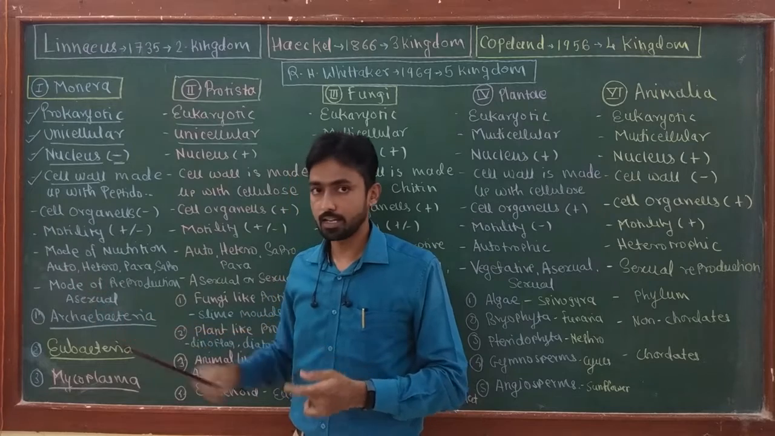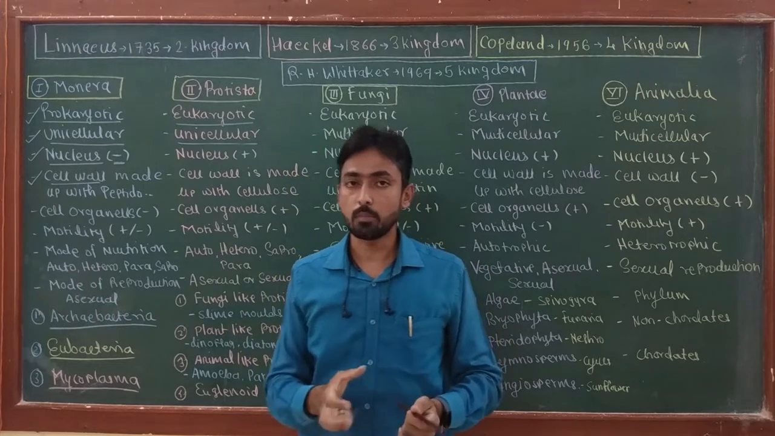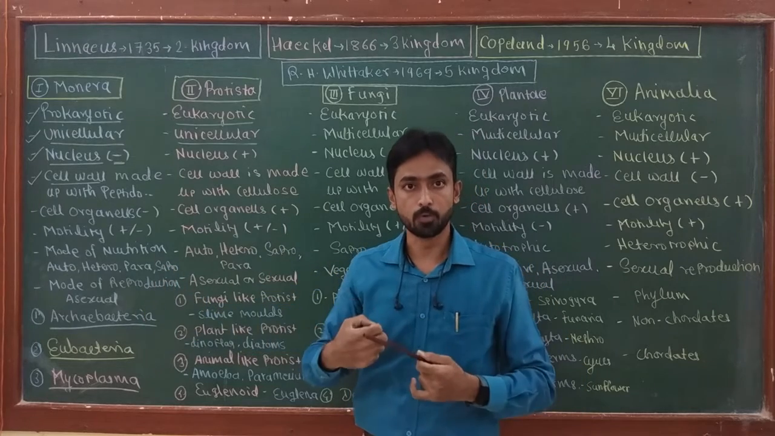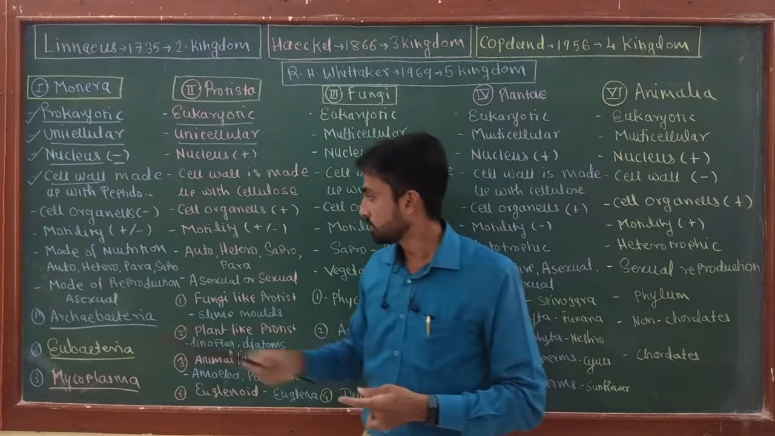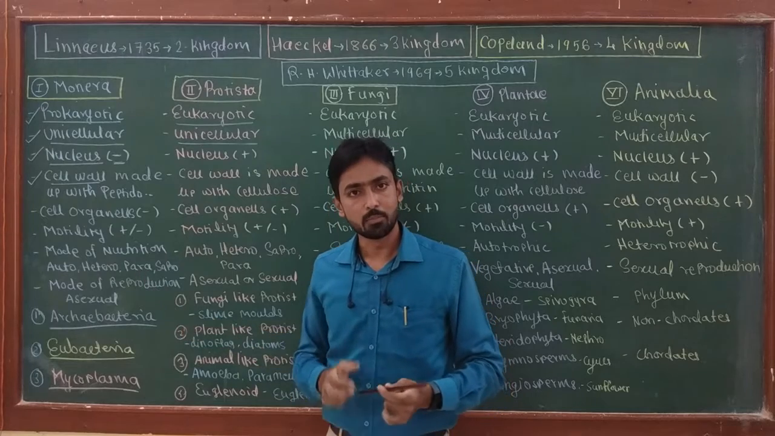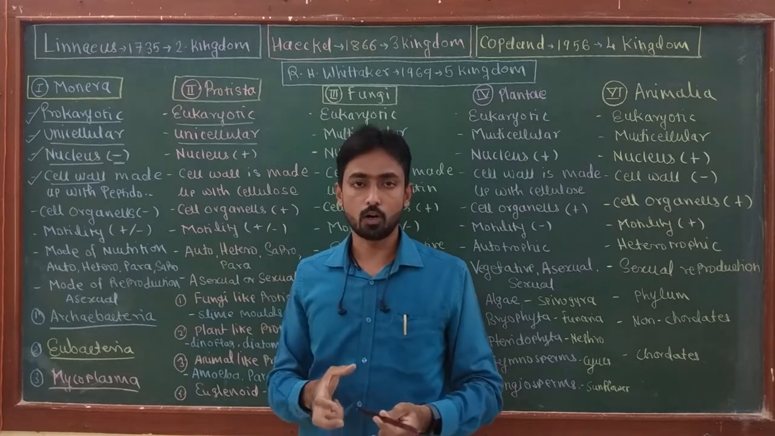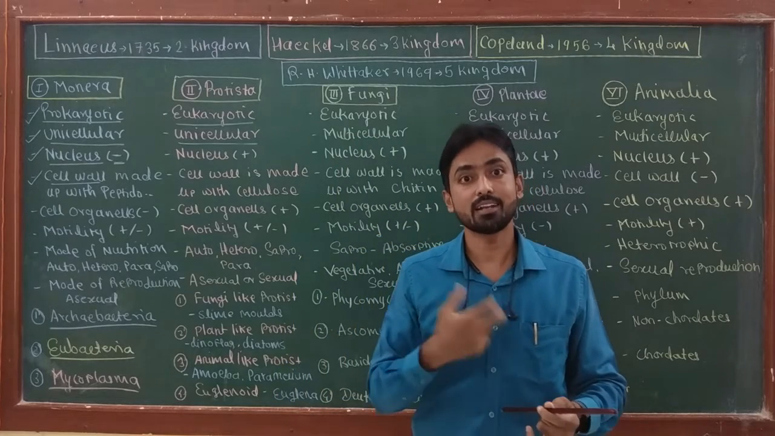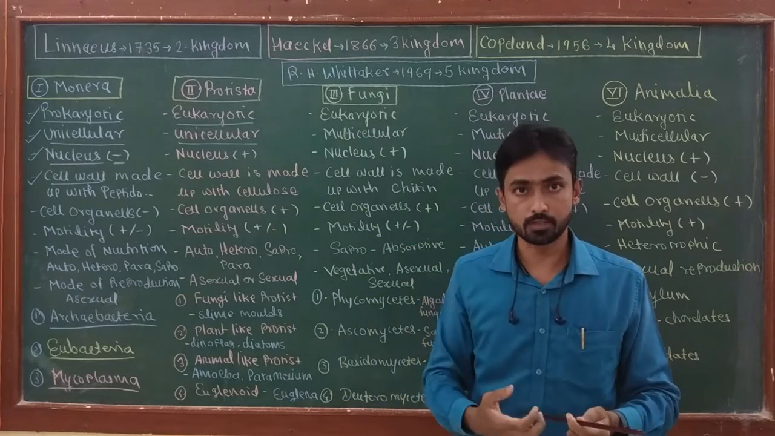Then some bacteria are heterotrophic, that means they are not able to make their own food material. They depend upon autotrophic organisms for food and energy. Some Monerans are parasitic, meaning they depend on other organisms for their food material. They are parasitic, they depend upon host organisms.